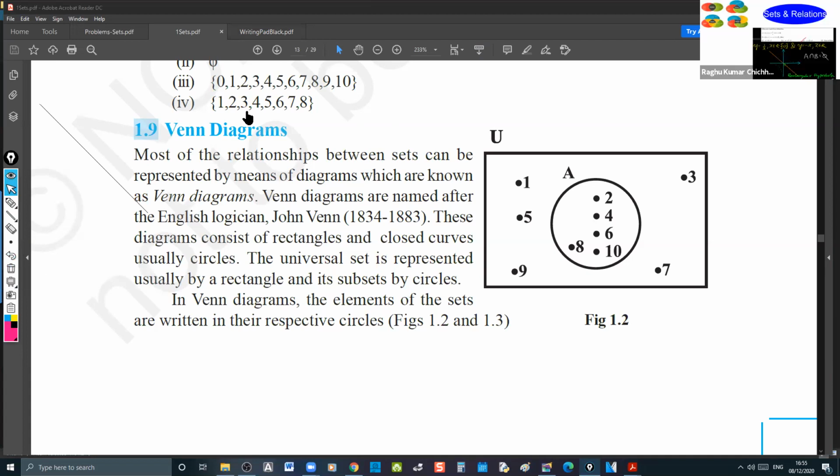Now the Venn diagrams play a major role further in probability, which you are going to have. It is a most general topic, which you will come across even in every study of yours.